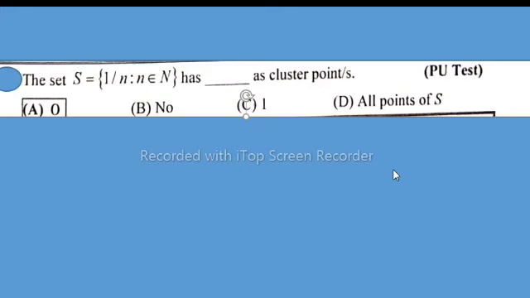In this lecture, I will solve PU test MCQs, that is: the set S equal to 1 divided by n, such that n belongs to the natural numbers, has dash as cluster points.